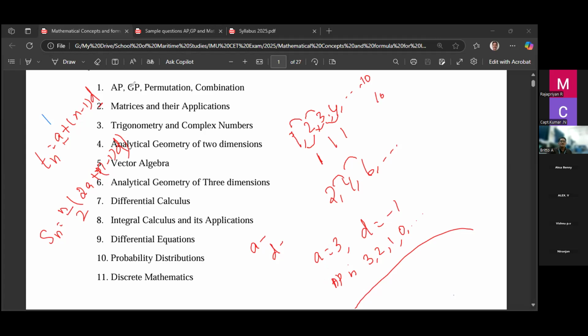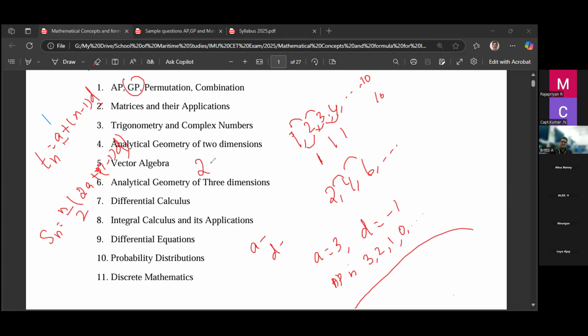So now next we will go to GP. So what is GP? In AP, you know the difference between consecutive terms is equal. But in GP, not the difference, the ratio between two consecutive terms is equal.